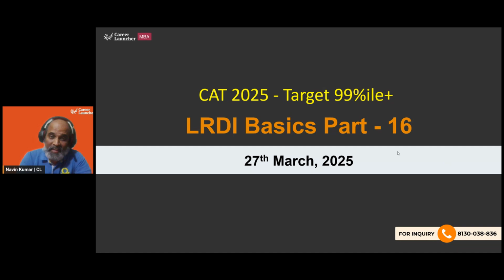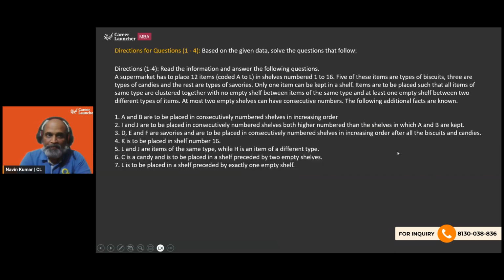My name is Naveen, and today we will continue with our series on CAT 2025, which is Target 99 plus percentile. We'll be looking at another set of LRDI today. This is part 16 of the series. So today we will learn an arrangement-based set. We will see, based on whatever information is given to us, how can we improvise and find arrangements and make cases if required. So without wasting any time, let's look at the set for the day.